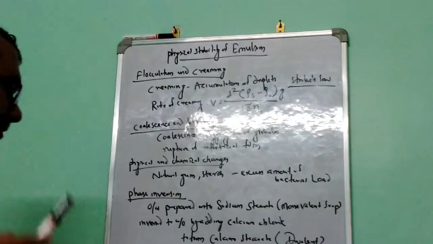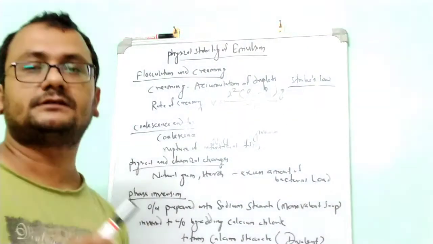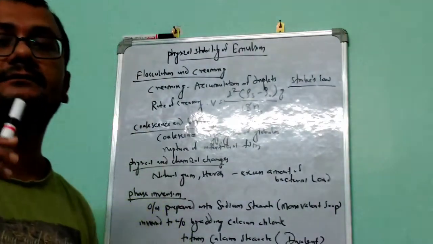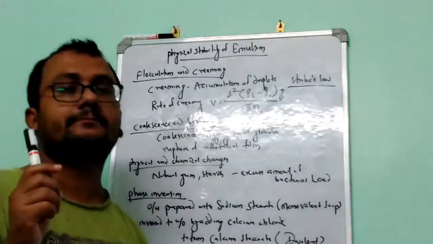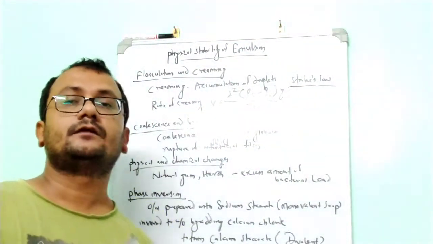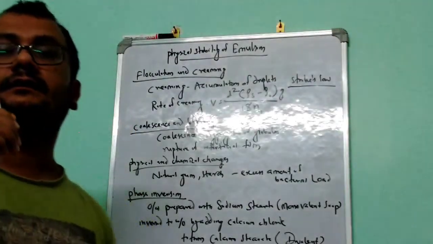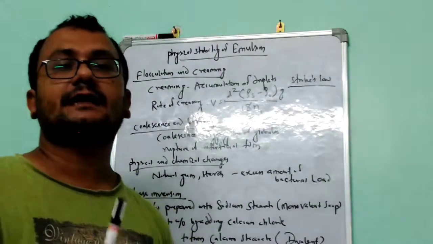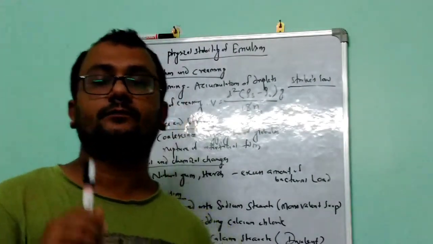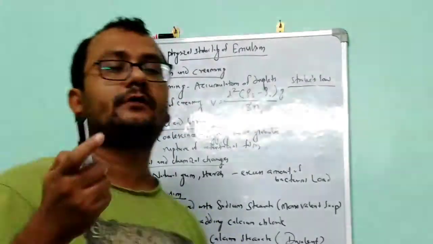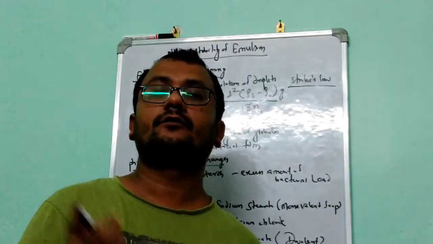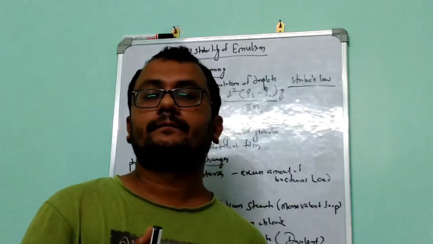One thing we also have to remember in phase inversion is the phase volume ratio. If we maintain the phase volume ratio, then we can prevent this type of thing. Suppose we have prepared an oil in water emulsion, making oil globules inside water.